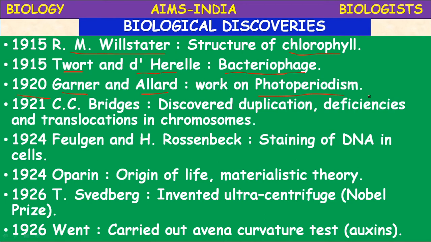This is the phenomenon of phototropism, the movement of the plant towards the light. He identified the reason by experimenting: some chemical substance present below the tip of the stem is responsible for the movement of the plant towards the light. That is the Avena curvature test.